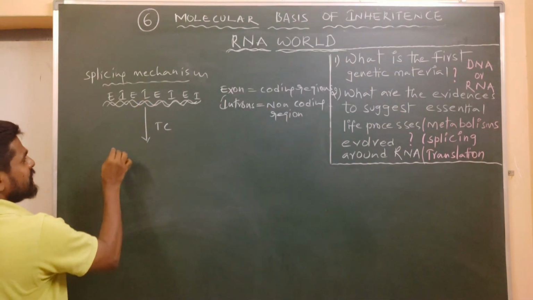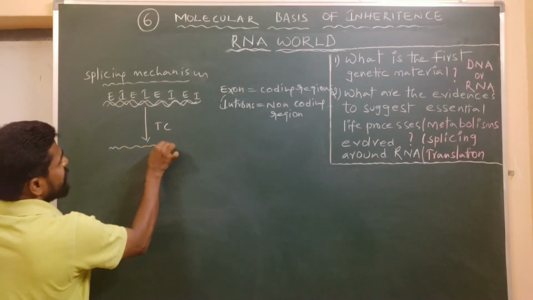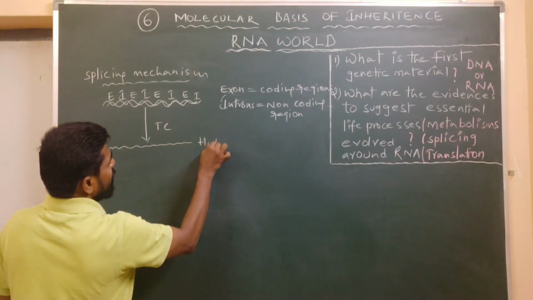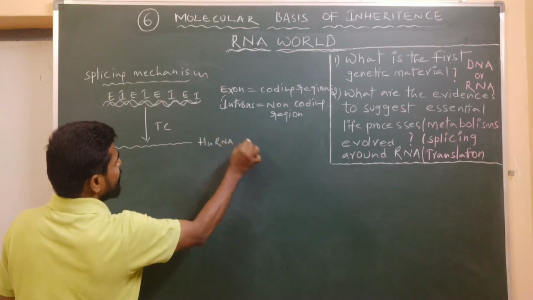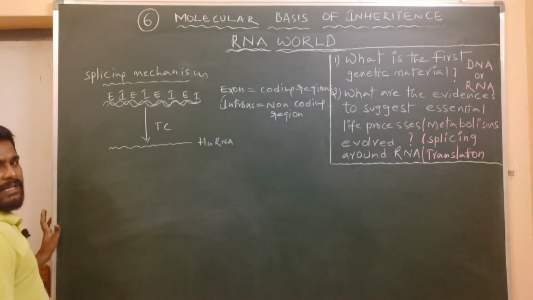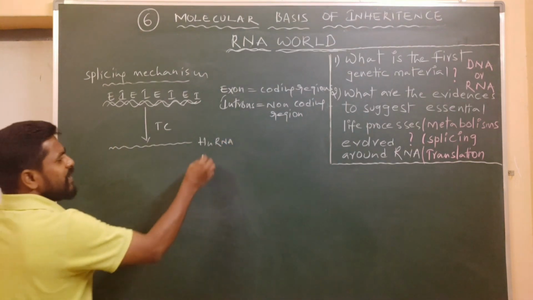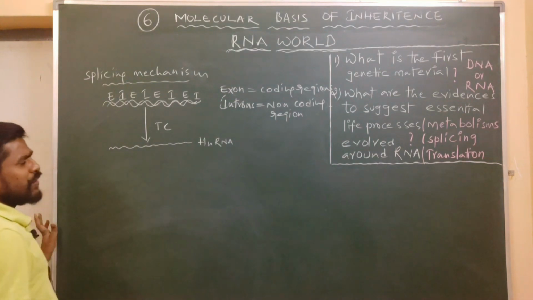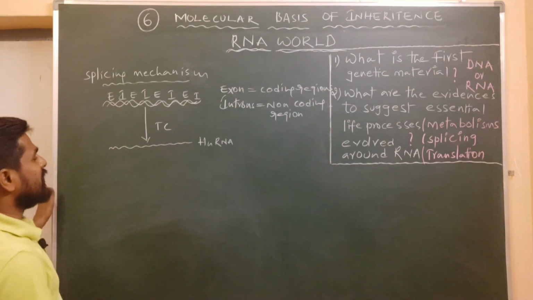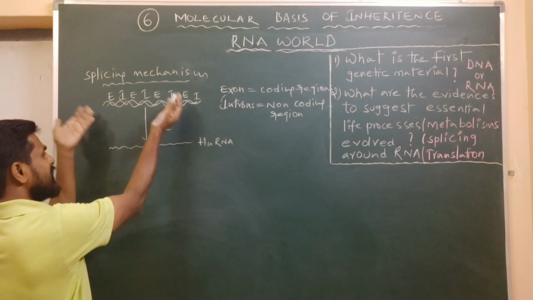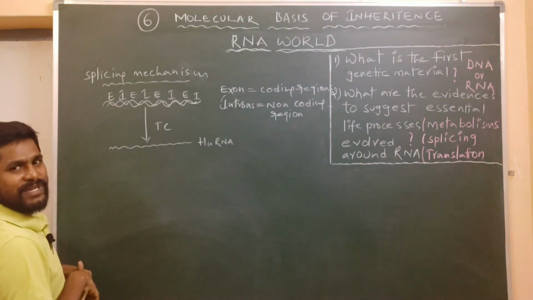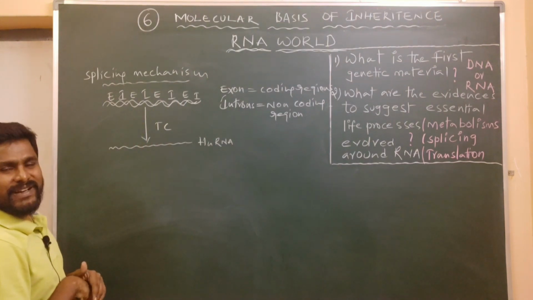This DNA undergoes transcription. During this transcription it forms an hnRNA molecule. hnRNA means heterogeneous nuclear RNA, which carries the genetic information as such from DNA through the process called transcription.